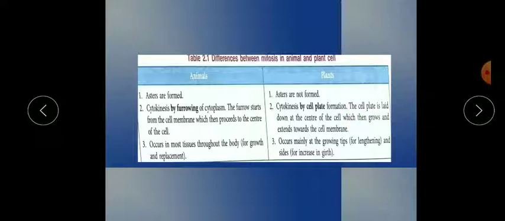The furrow starts from the cell membrane and then proceeds to the center. The cell plate is laid down from the center and goes outwards. In animal cells mitosis occurs in most tissues for our growth and replacement, and in plants it occurs only in the meristematic tissue.